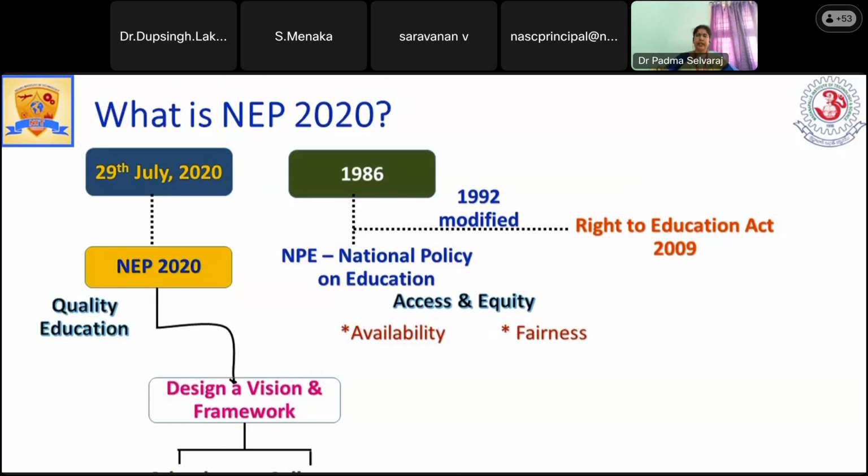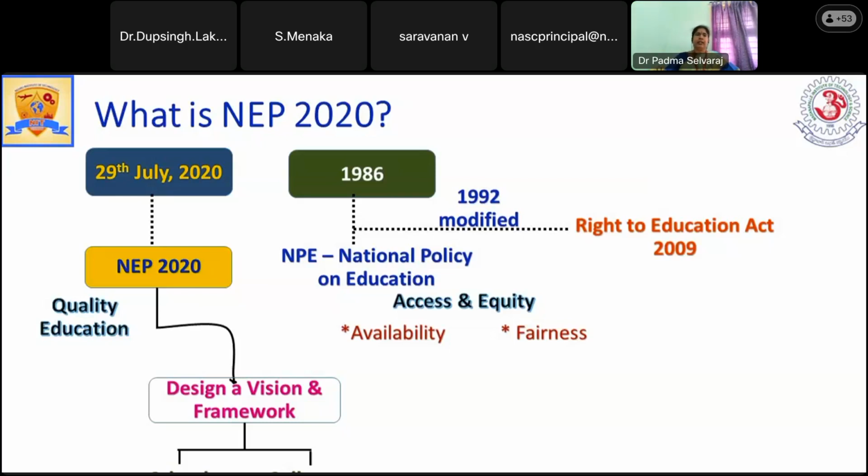And during 1992, they made some modifications in this NPE based on the need as well as the growth of the nation. And in 2009, it was changed and implemented as the Right to Education Act. So definitely all the children within the age of 5 to 10 have to be given compulsory education. That is the Right to Education Act.